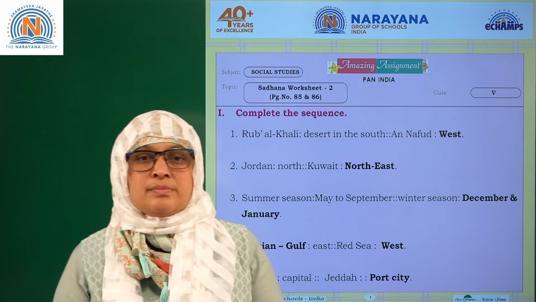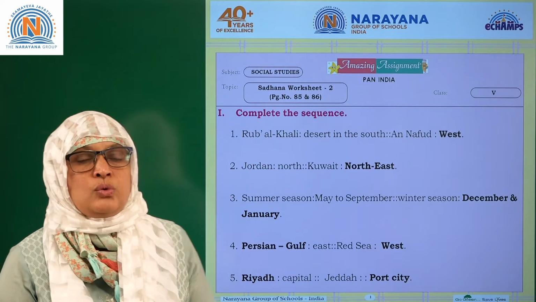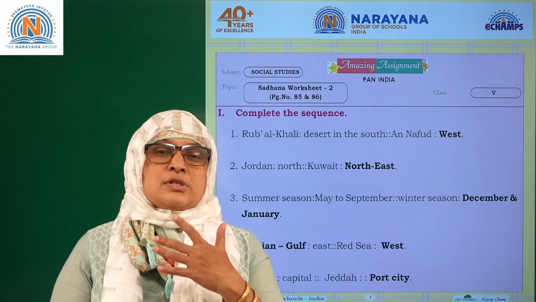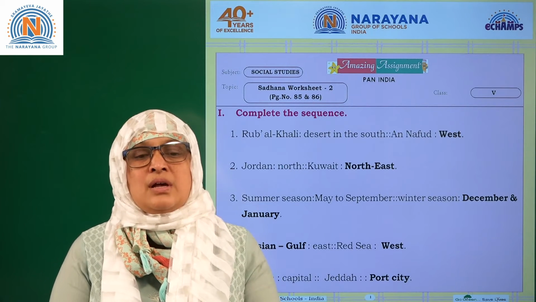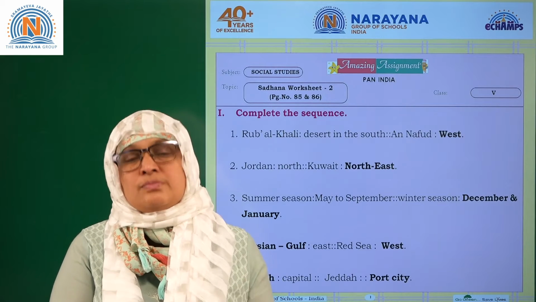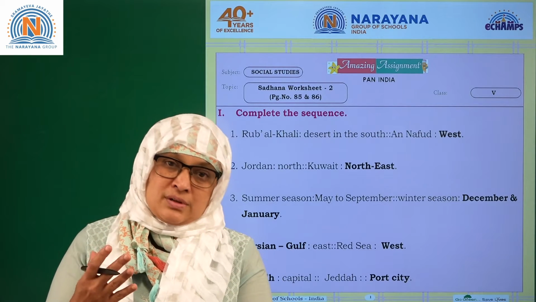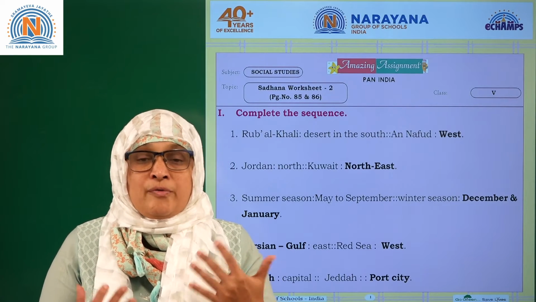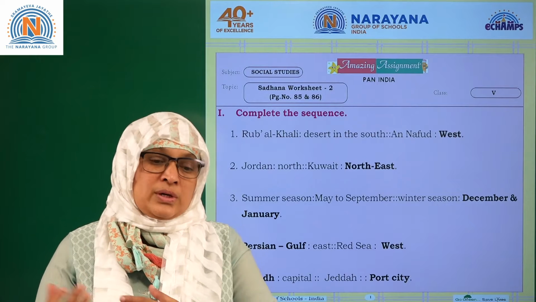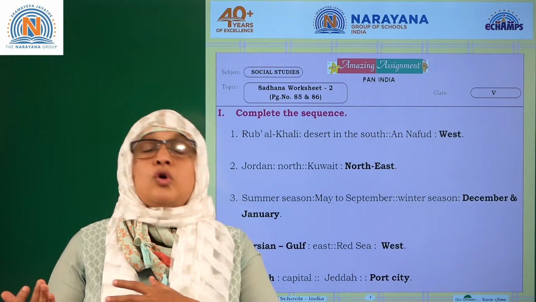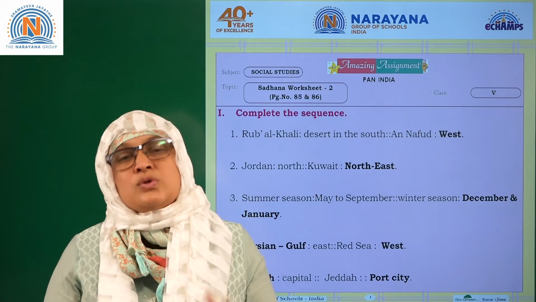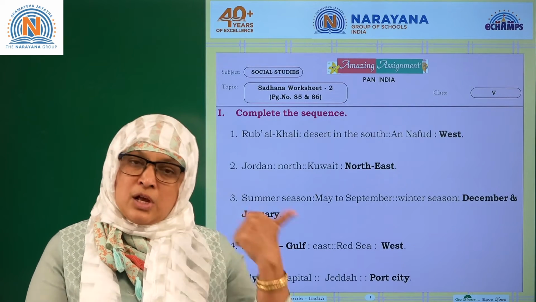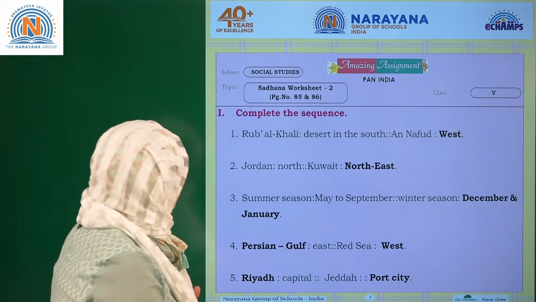We have another set of assignment. This is in worksheet 2. You already learned about Saudi Arabia: the climatic conditions, vegetation, the different deserts, in which month you have the summer, in which month you have the winter season, what type of clothes they wear, and what you can use as a locomotive in the desert. It is a ship, the caravans, it is called. This is all you have learned in your lesson. So let's begin the worksheet.